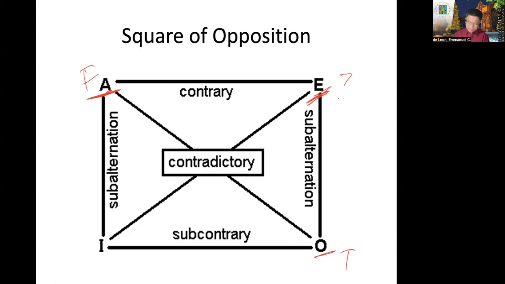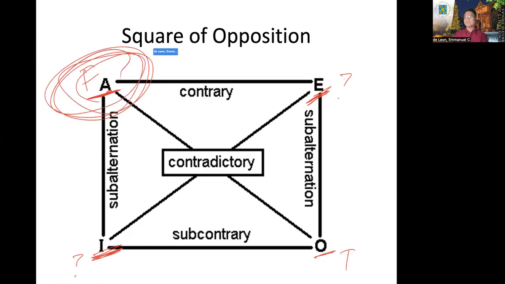Okay? What about its subcontrary? What is the truth value of I? If we say O is true, this is also doubtful. So if you observe, if the given is particular and the truth value is true, you can only derive the truth value of its contradictory proposition, while the other two are doubtful.